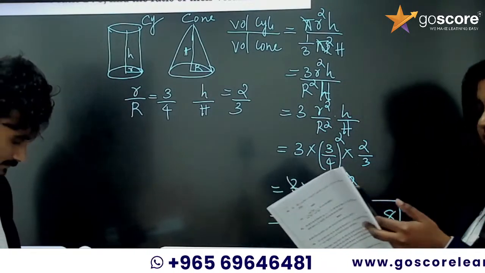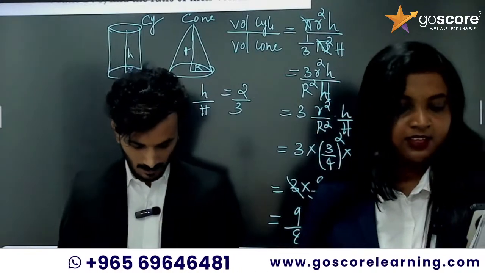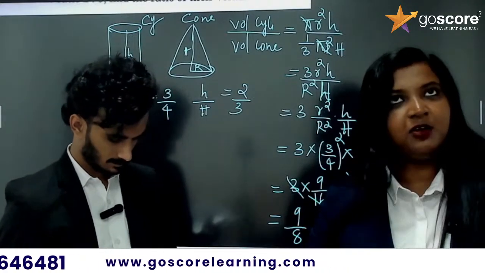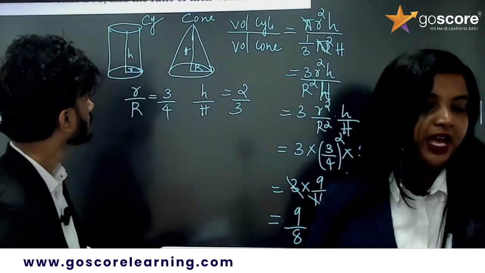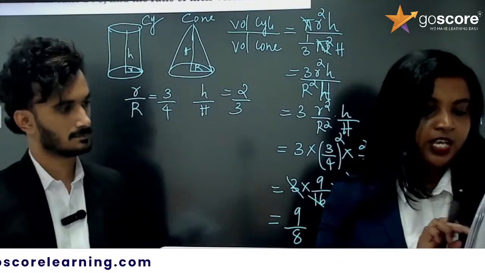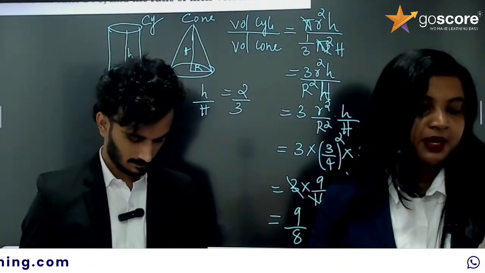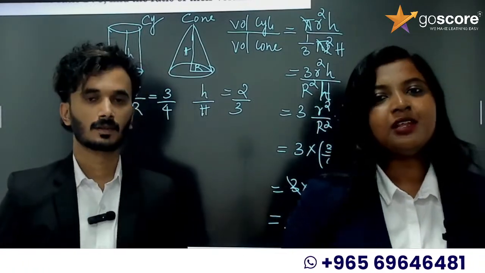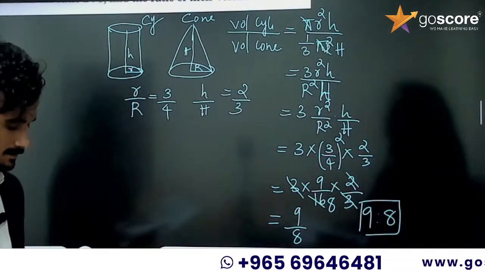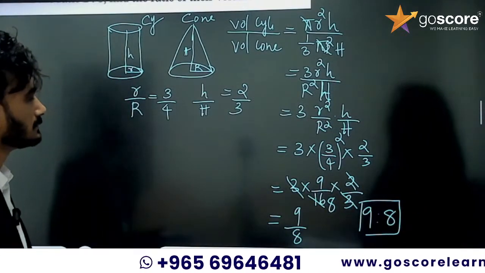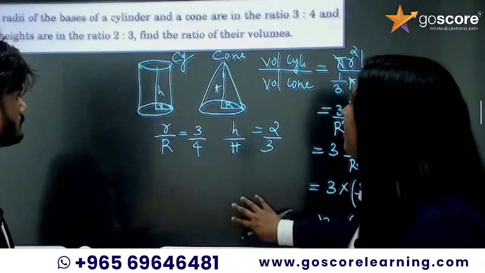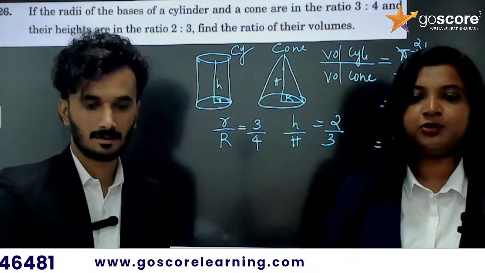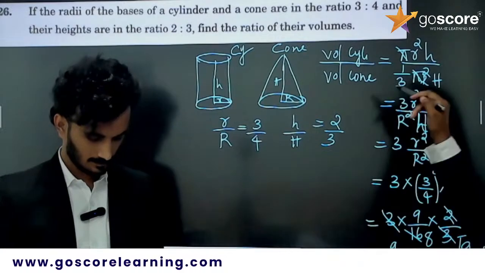So someone got 8 is to 9. Rachana got 8 is to 9, as I wrote, assertion false. Oh, you are still in the assertion reason question. Ma'am, I don't make the diagram, will I get marks? You will get marks. They are not asking you to draw the diagram, but if you are drawing the diagram, it's a plus. But if you are writing the ratio is 8 is to 9, that is wrong. It's 9 is to 8. I think she took it the other way: volume of cone to volume of cylinder. They are asking about volume of cylinder to volume of cone.